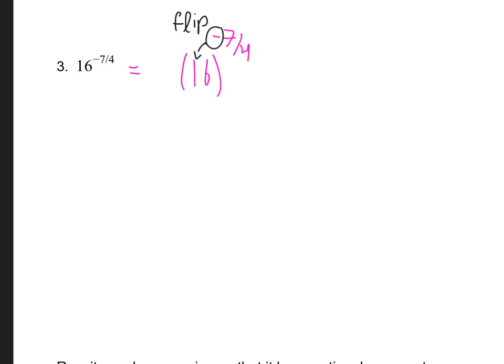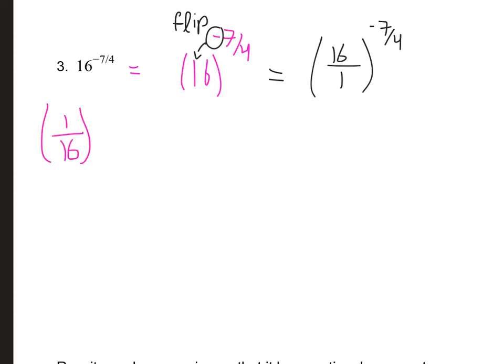Got to flip that. So I've got to make that 16 a fraction first, which just putting it over 1 makes it a fraction. And then in order to get rid of that negative in the exponent here, I've got to flip. So that's exactly what I'm going to do, right? So I'm going to come down here, and this is going to be my new equation. I've got to flip that 16 over 1 and make it 1 over 16.